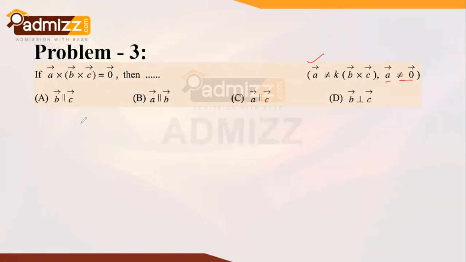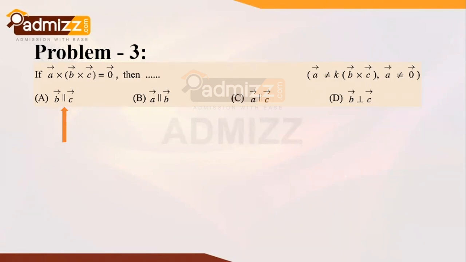When B and C are taken in cross product and the resultant is the 0 vector, it certainly indicates that vector B and vector C are parallel to each other. So when these are parallel, the cross product is 0, and we come to the conclusion that the answer turns out to be option A, that is B vector is parallel to C vector.